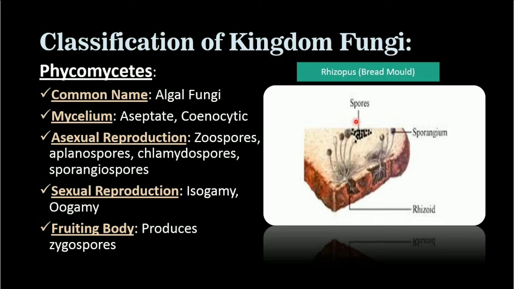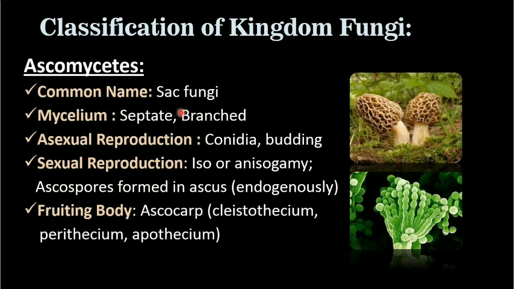Example is what we are showing here. Bread mold is the example. Next are the Ascomycetes. Common name is sac fungi. You can see the sacs, bag-like structures are there. Mycelium are septate and branched. Asexual spores are conidia, and they also do budding for asexual reproduction.